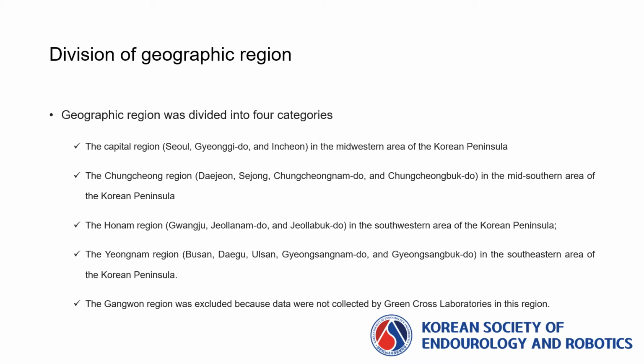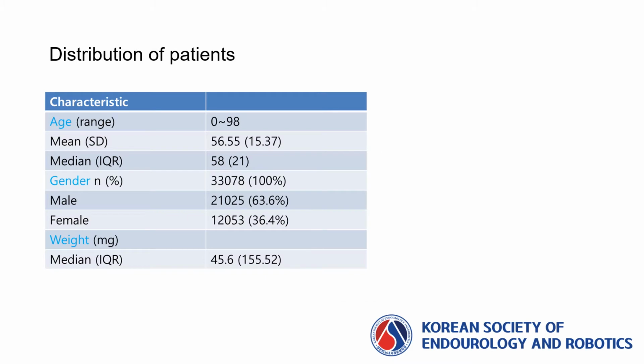Geographic region was divided into 4 categories: the capital region, Chungcheong region, Honam region, and Yeongnam region. The Gangwon region was excluded because data were not collected by Green Cross Laboratories in this region. Overall, there are a total of 33,078 cases, composed of 21,025 men and 12,053 women. The mean age of the patients was 56 years.